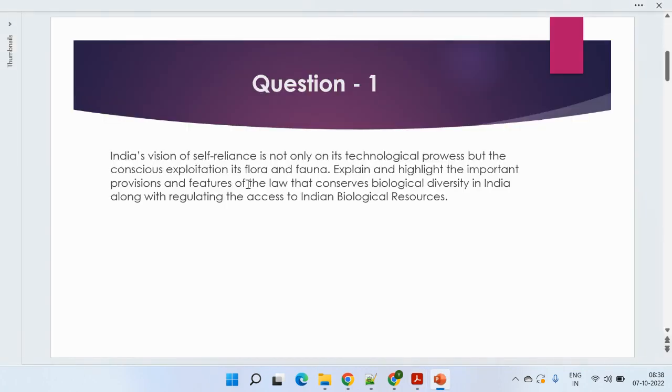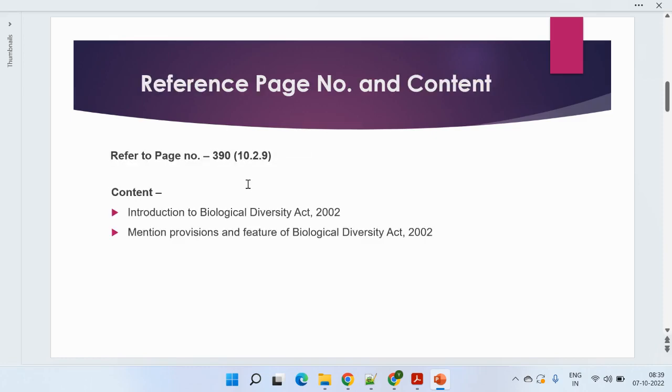The very first question is: India's vision of self-reliance is not only on its technology prowess but the conscious exploitation of its flora and fauna. Explain and highlight the important provisos and features of the law that conserves the biological diversity in India, along with regulating the access of the Indian biological resources. So it's all about the saving of the biological resources, the innovation, the diversity part. So the law which we need to discuss in this is the Biological Diversity Act 2002.